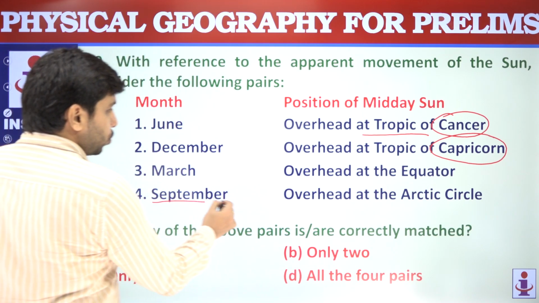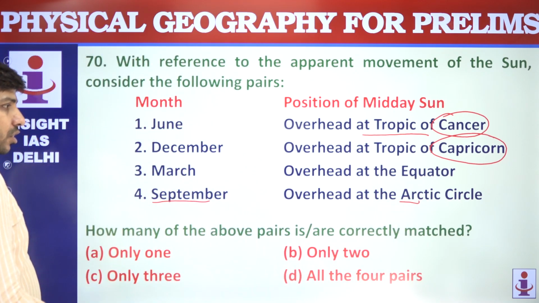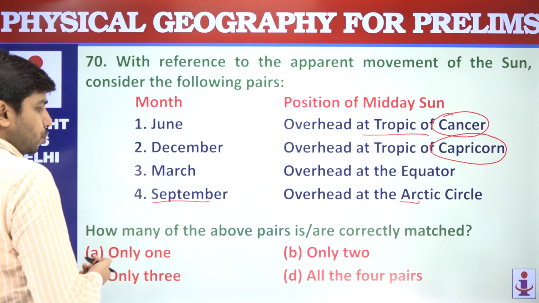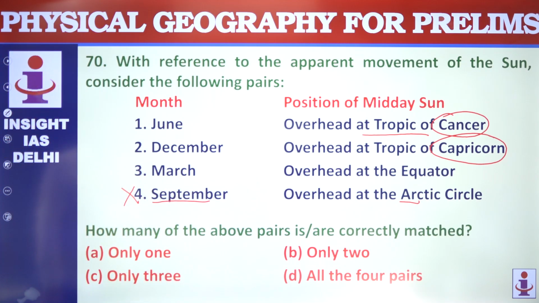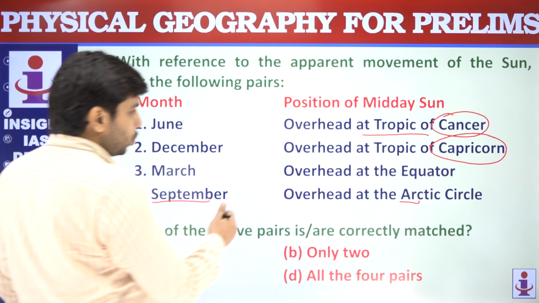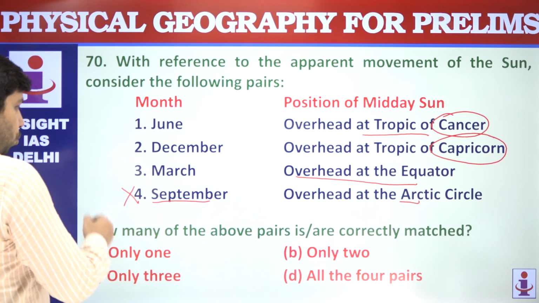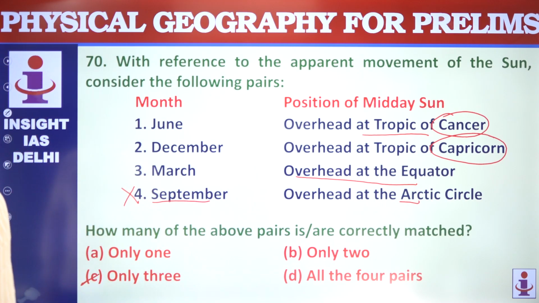Is September also overhead equator? We just studied in the initial discussion, equinox and solstice. So September is related to equinox, and in September also the midday sun is overhead the equator. So 1, 2 and 3 are correct, only 3 are correctly matched.